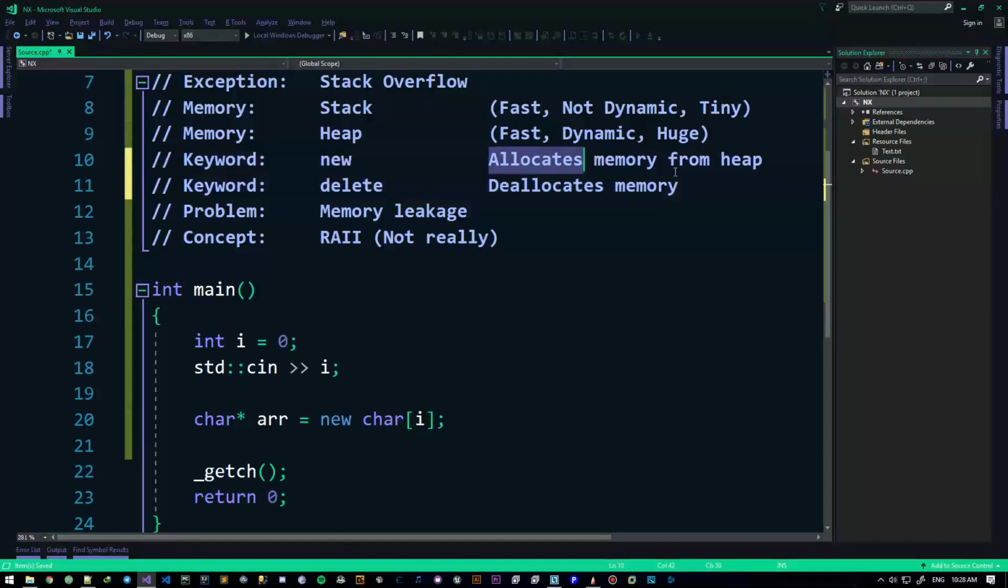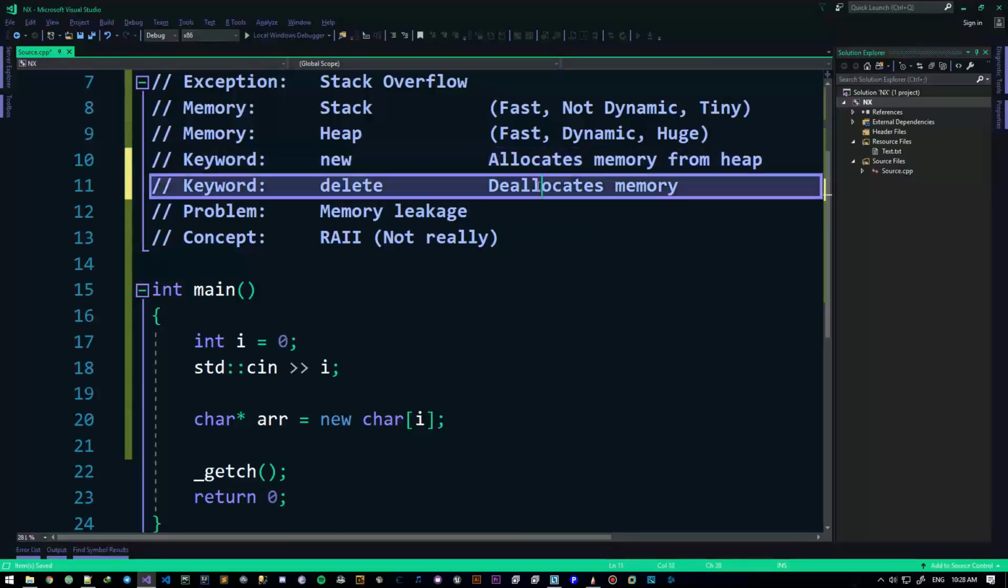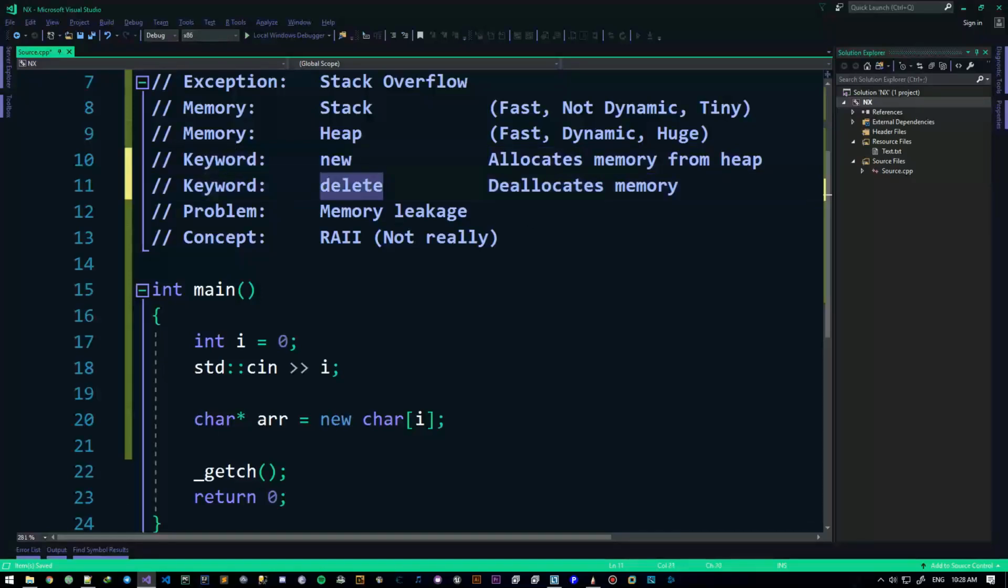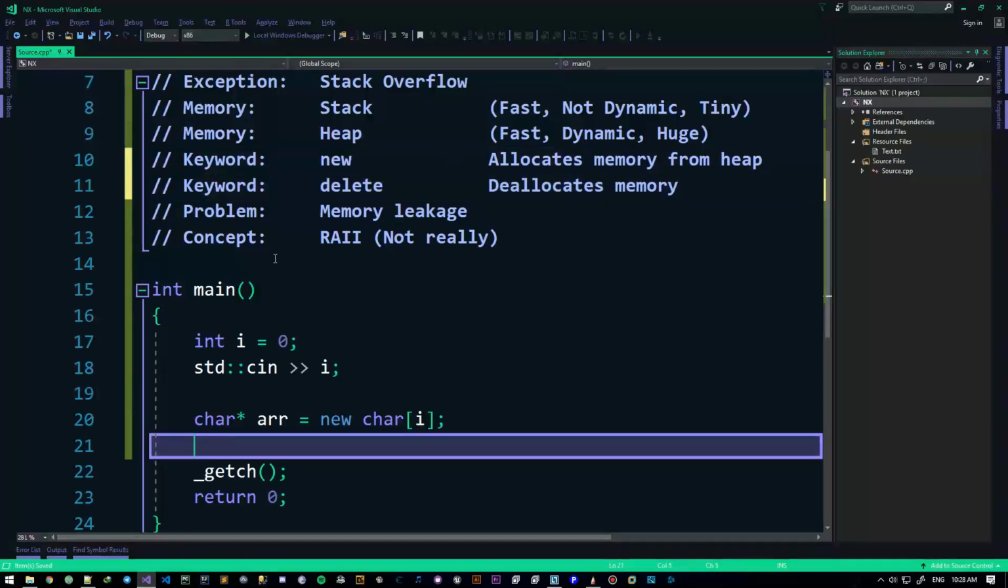So you allocate memory, you use that memory, and when you're done with the memory, you just put it back. Alright? You don't need it, you leave it back so other programs can use it as well. Don't be greedy. Always delete whatever you newed.